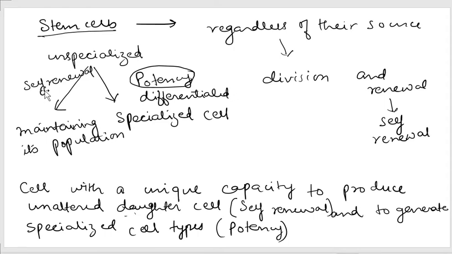And all of you know that stem cell population maintenance is very important for regular wear and tear responses of our body, and for the bodies of different plants and animals. And potency is the property whereby the stem cell is capable of differentiating into a specialized cell. So for explaining this, let's take an example. We are taking the example of the hematopoietic stem cell, which, all of you know, is present in the bone marrow.